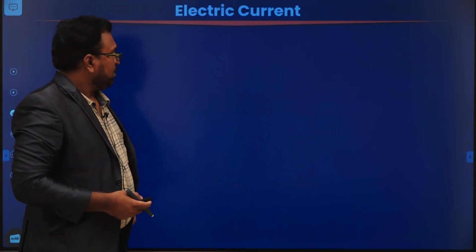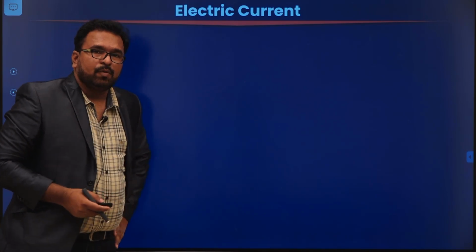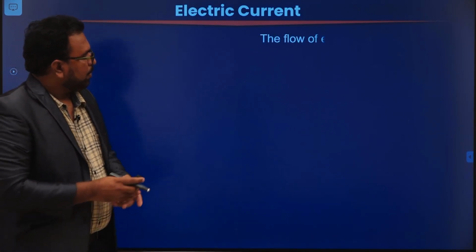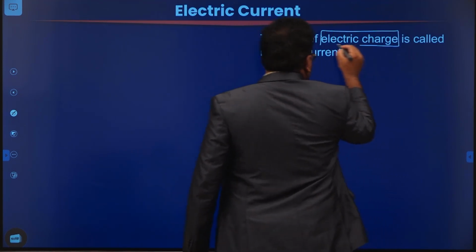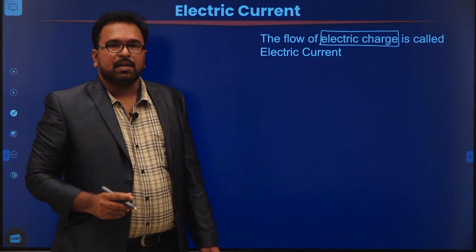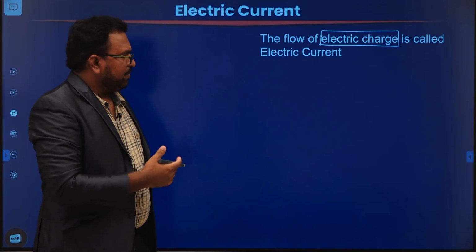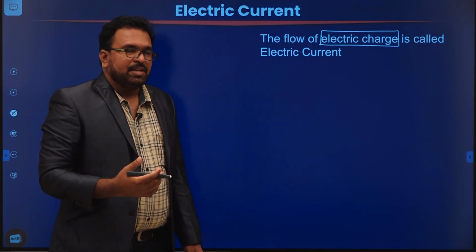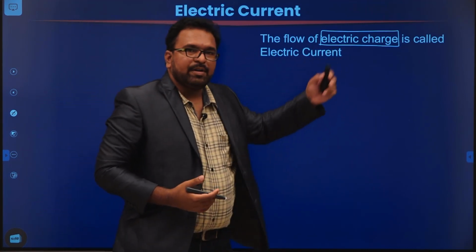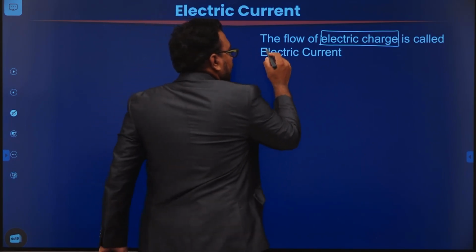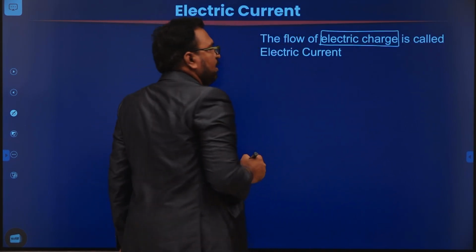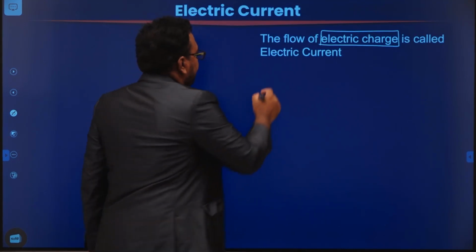Okay, now let's move on to the next concept, electric current. So what is electric current? The flow of electric charge is called electric current. Previously we studied charge. When the charge is moving, then we get current. So the definition of electric current is nothing but the flow of electric charge.